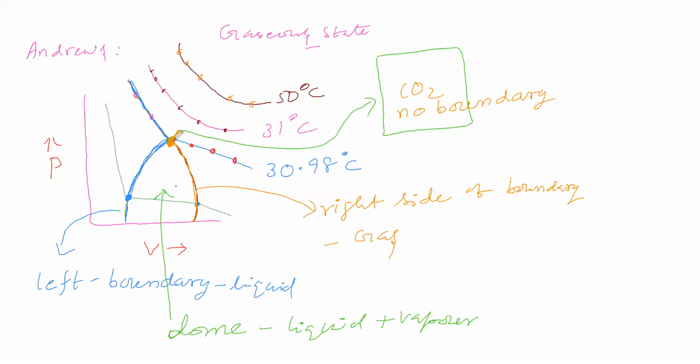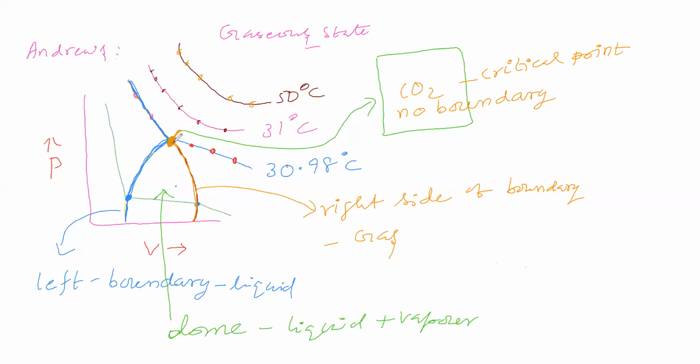Therefore, this point is critical. Critical means confused state. We can't say whether it is gas or liquid. Whether the carbon dioxide is in liquid state or gaseous state or both, we are unable to say. That means this point is a critical situation, a confused situation. So this point is considered as the critical point.